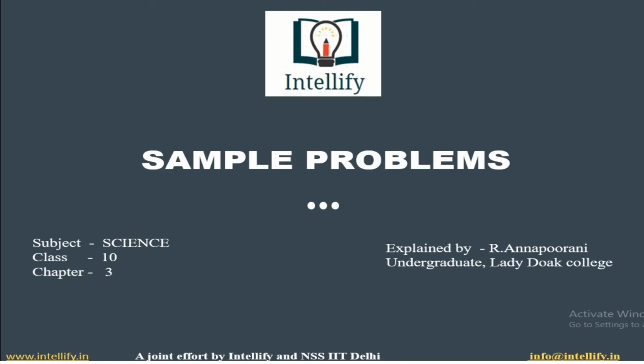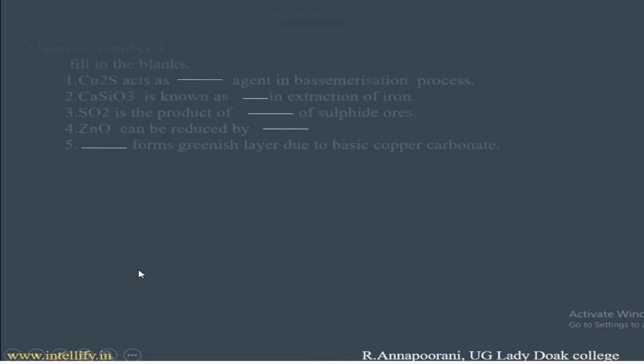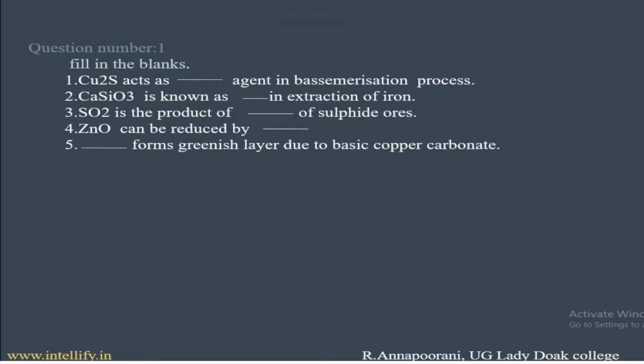Today I am going to teach you about sample problems of class 10 chapter 3, that is metals and non-metals. Let us look into first question. Fill in the blanks. Copper sulfide acts as dash agent in Bessemerization process. Copper sulfide acts as oxidizing agent in Bessemerization process.